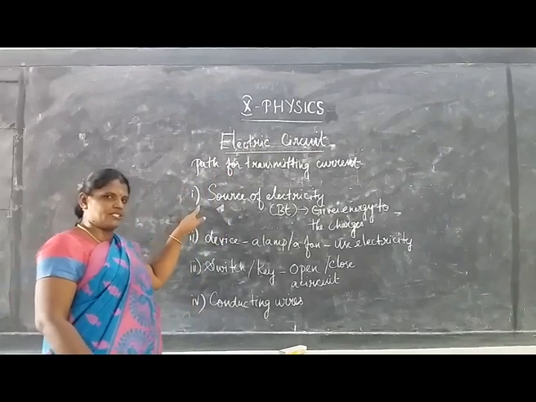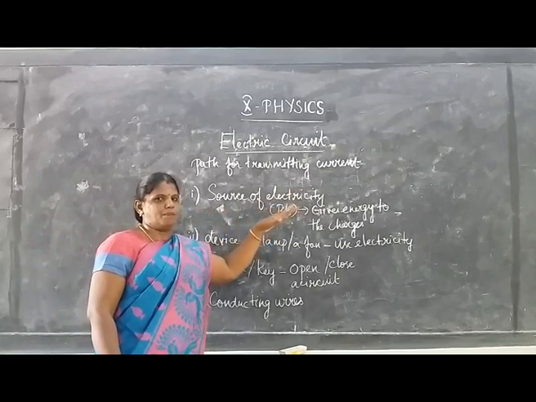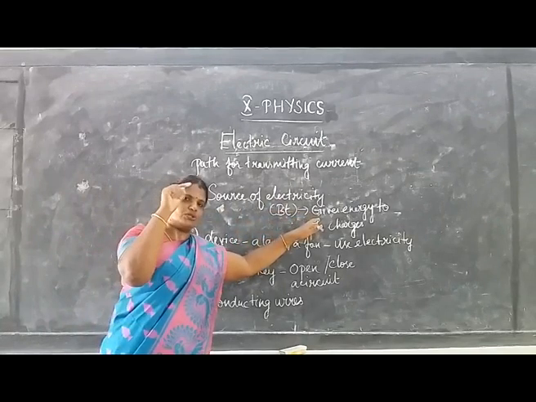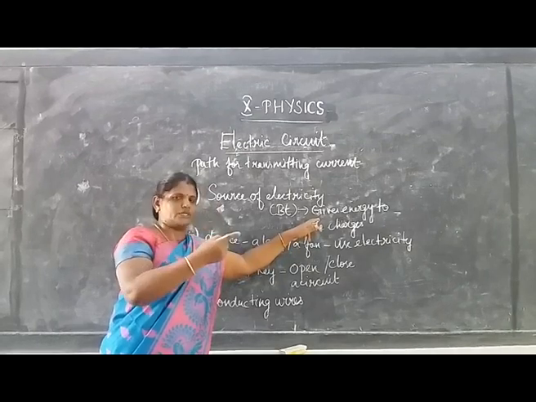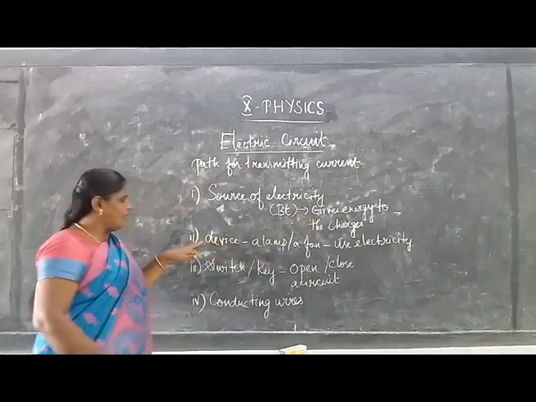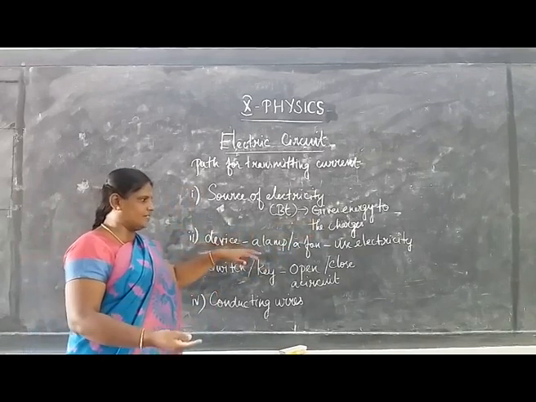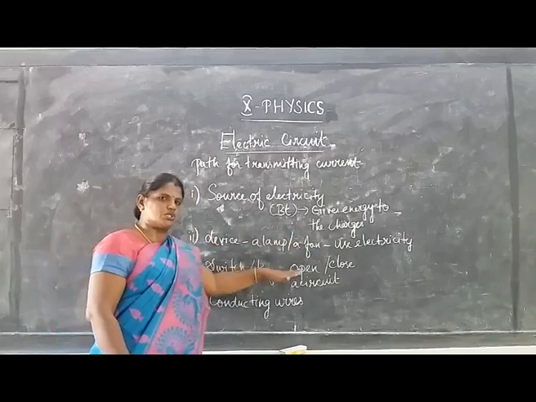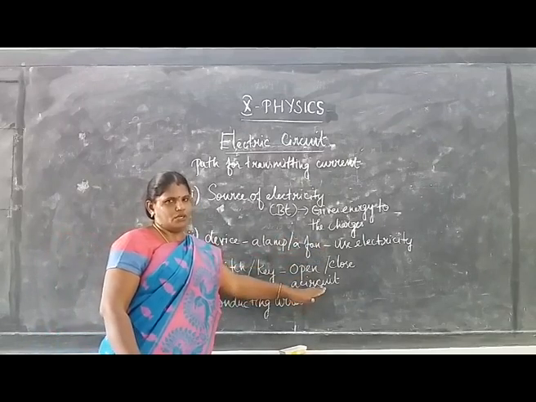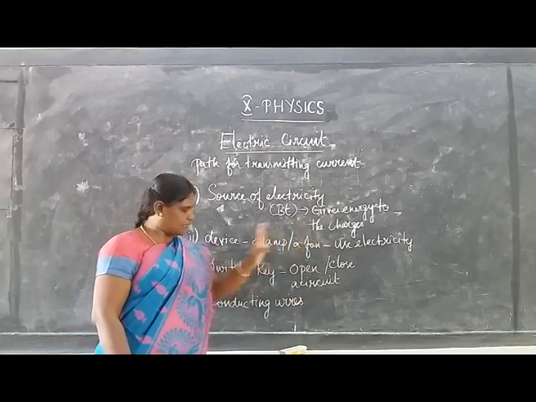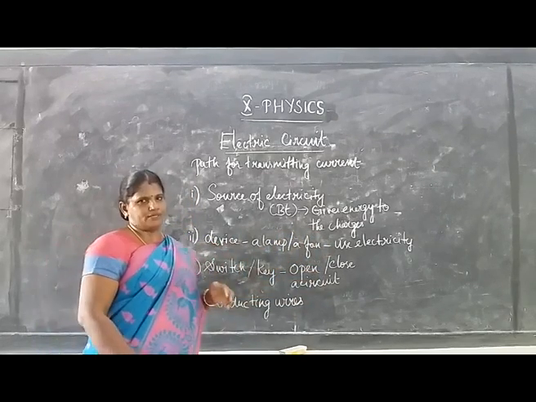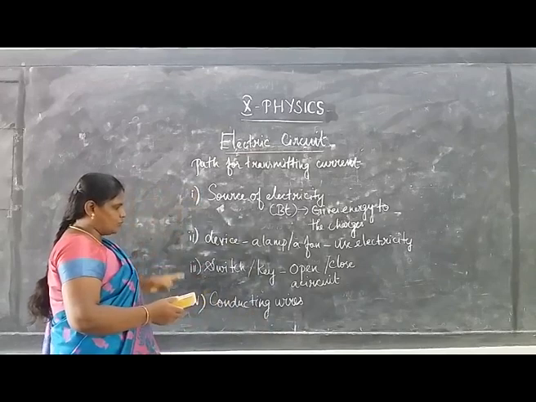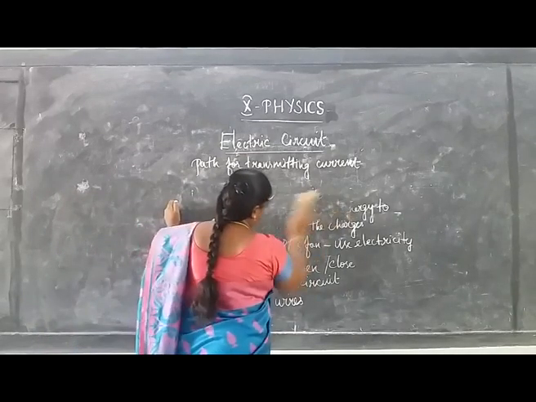First, it consists of a source of electricity, for example a battery, which gives energy to the charges so that they constitute an electric current. Then a device which works on electricity, a lamp or fan. And a switch or key which is used to open or close the circuit, which allows the current to pass through the circuit. And conducting wires. So let's see a simple circuit now. Remember, a simple electric circuit consists of all these parts.